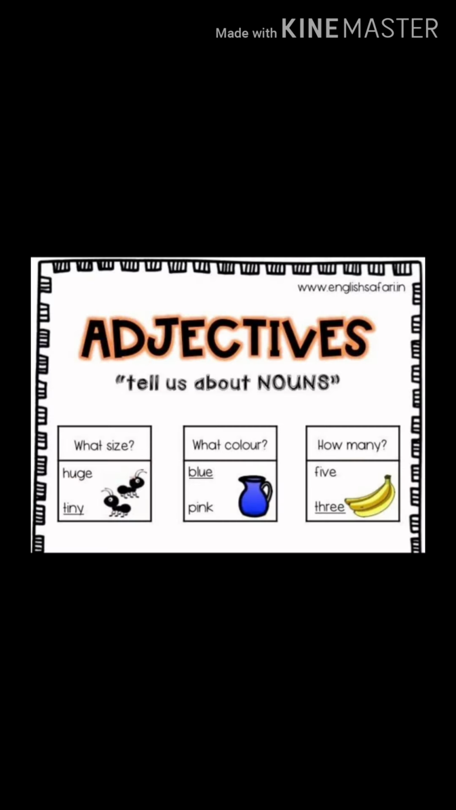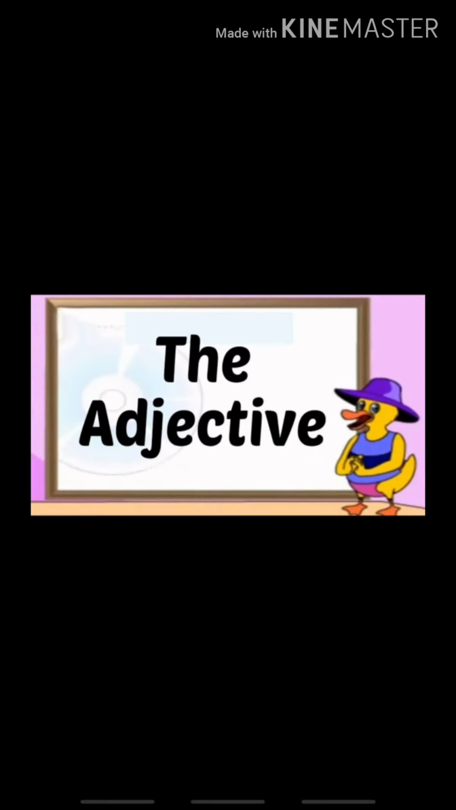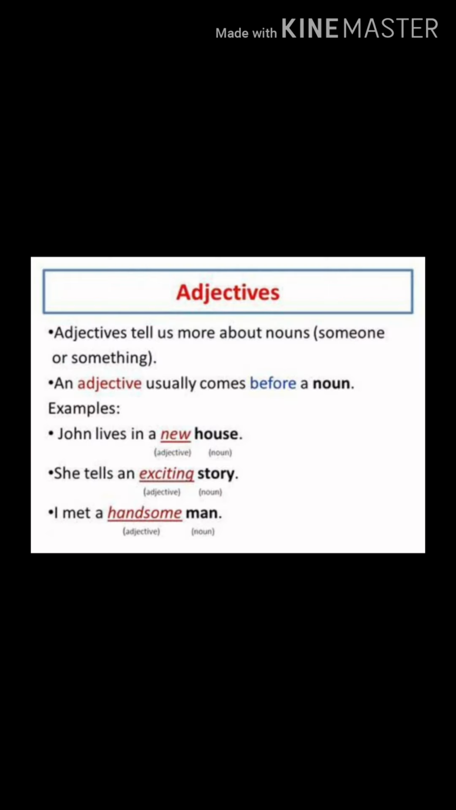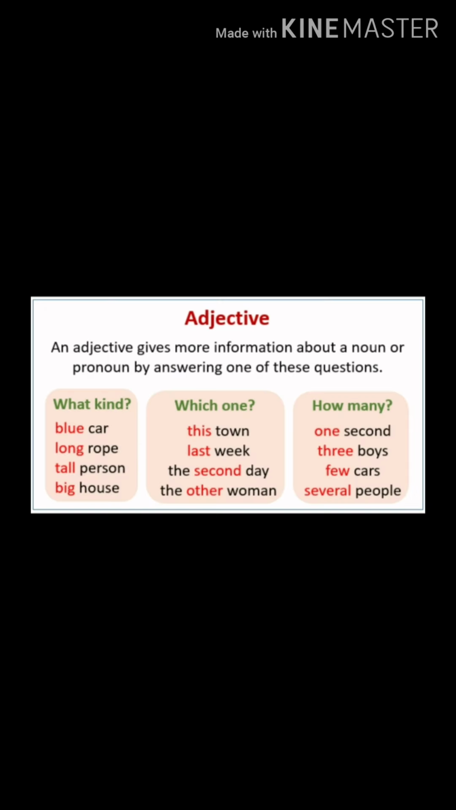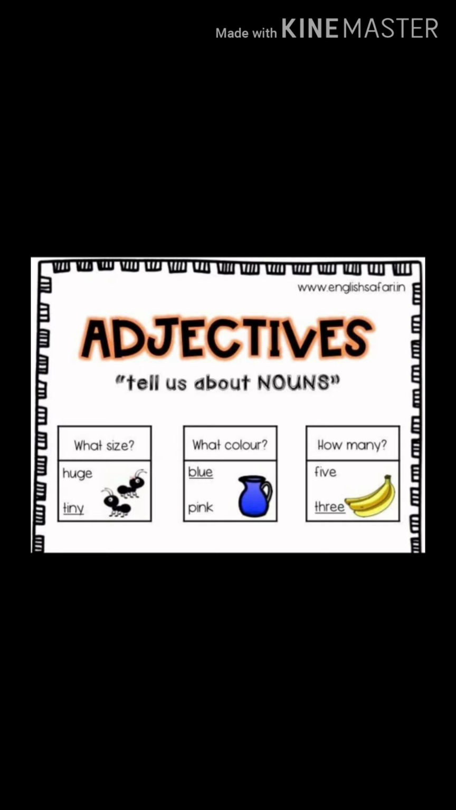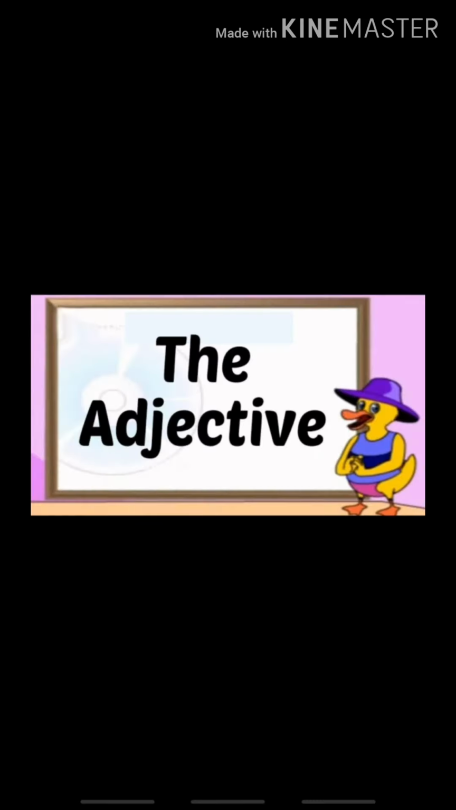Kinds of adjective. There are 7 kinds of adjective. First, adjective of quality. Second, adjective of quantity. Third, adjective of number. Fourth, demonstrative adjective. Fifth, distributive adjective. Sixth, interrogative adjective, and the last one is possessive adjective. Let me explain you through some examples.